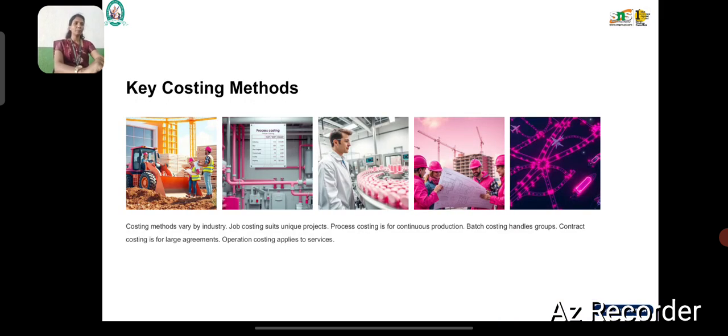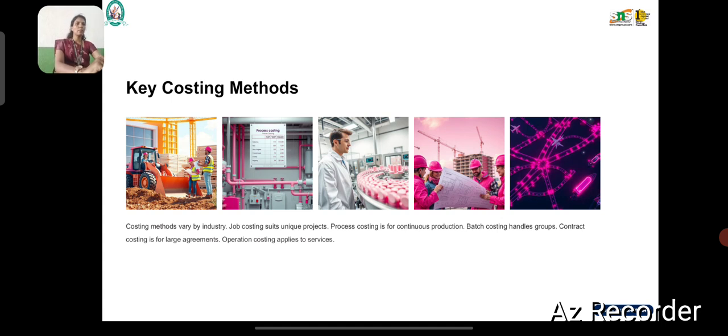Next, see the methods and techniques. The methods are job costing, process costing, batch costing, operation costing and contract costing. Job costing is cost controlled for each job or order. Process costing is used when the production is continuous. Batch costing is assigned to batches. Operation costing is for service institutions, for example transportation.